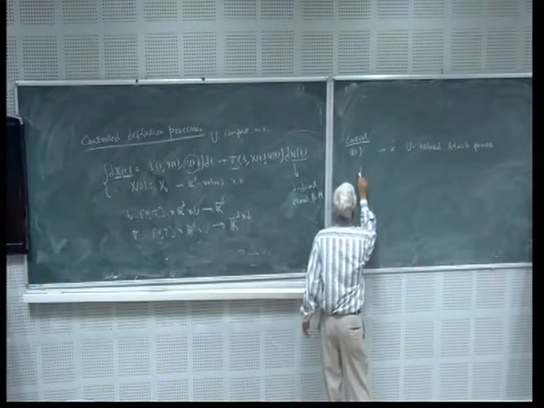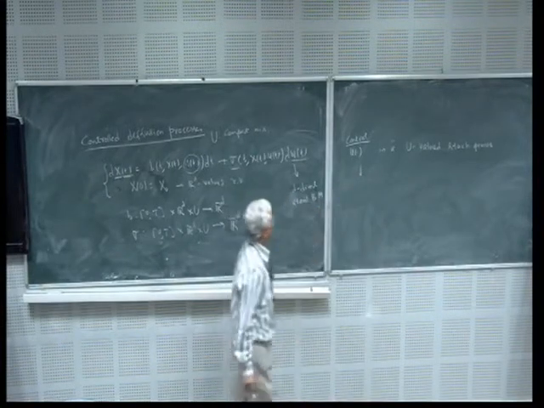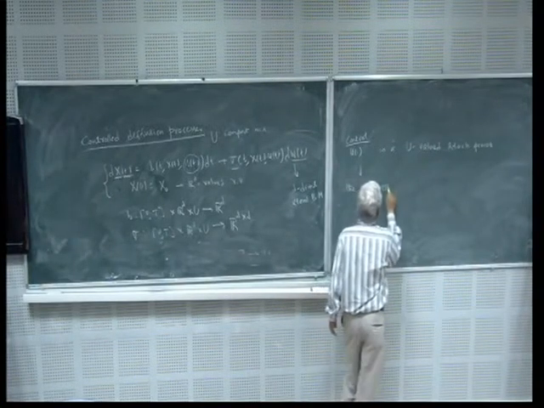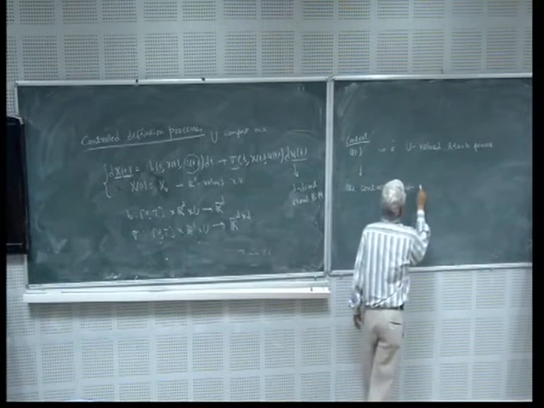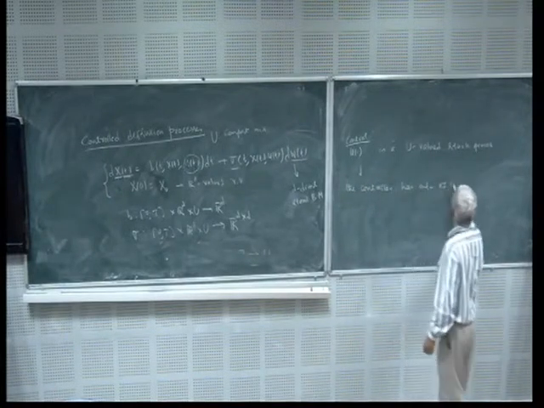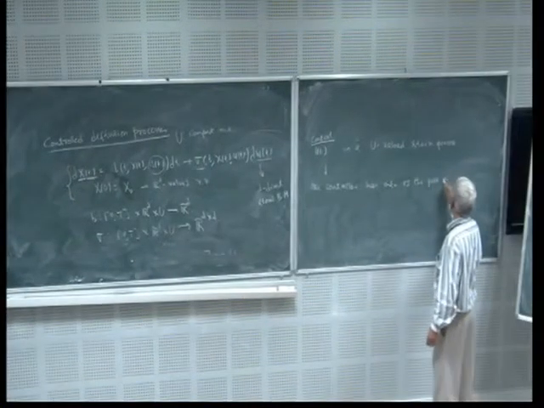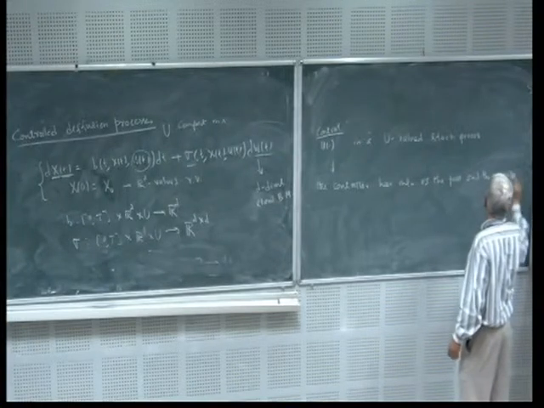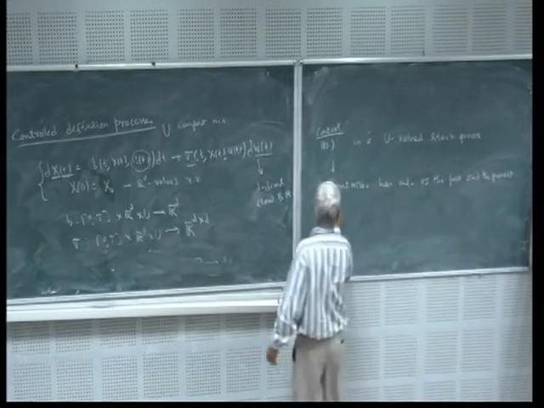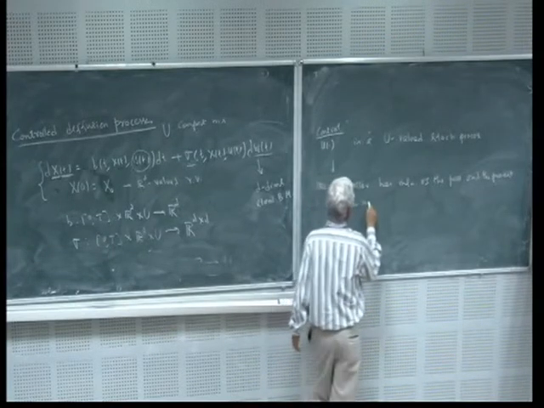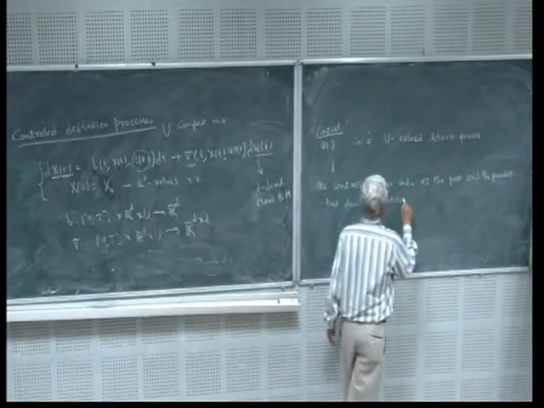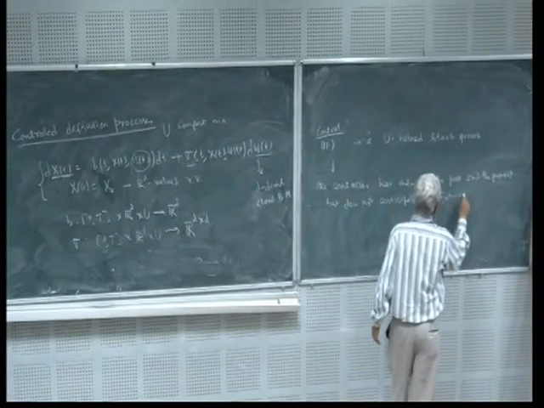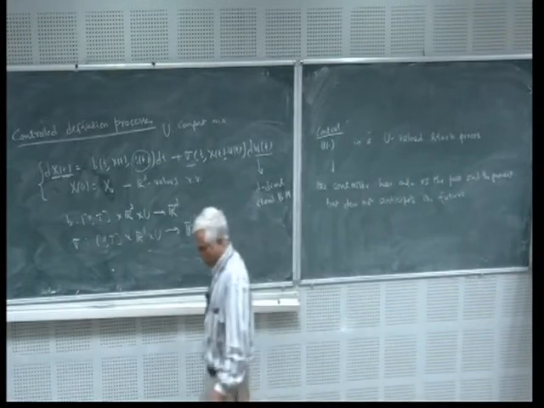So if I say it in language, the controller has information of the past and the present, but does not anticipate the future. This is the basic premise that we will work on.